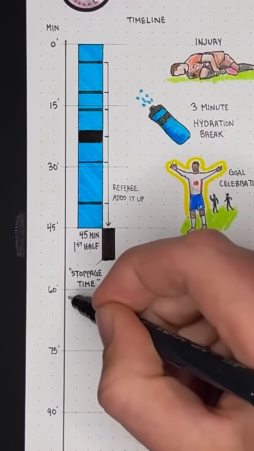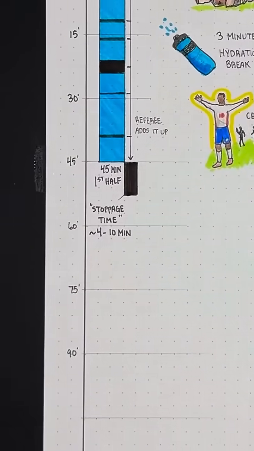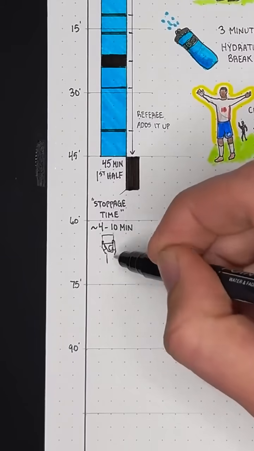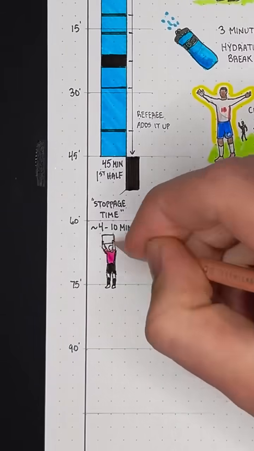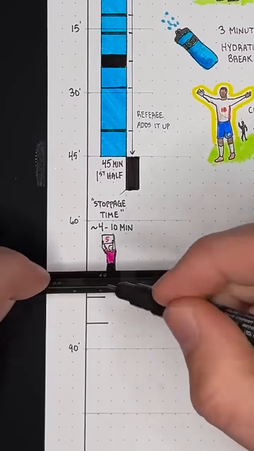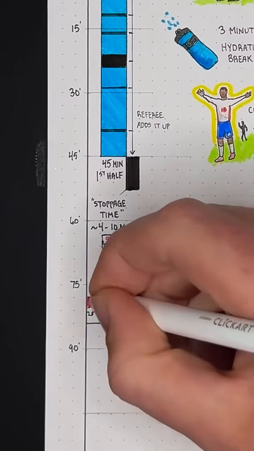So the half gets extended by roughly the same amount of time that was spent with the game stopped, usually between 4 and 10 minutes, and notated by a referee holding up a board with a number and then a box next to the score bug on the TV like this.